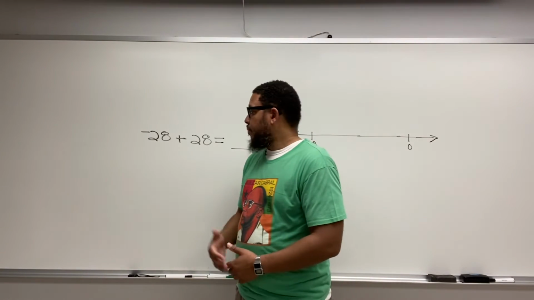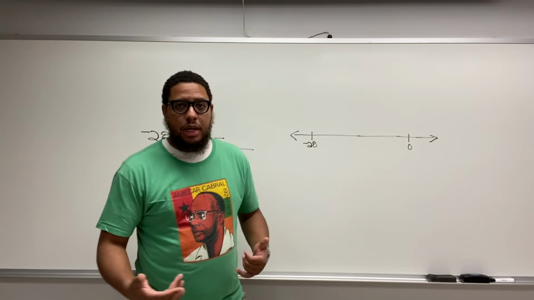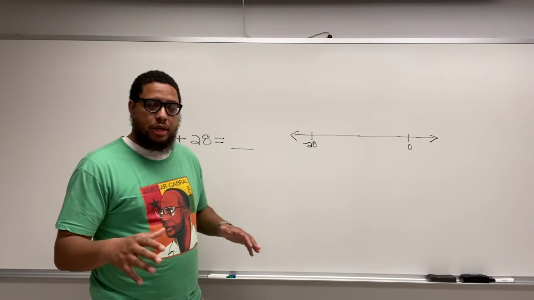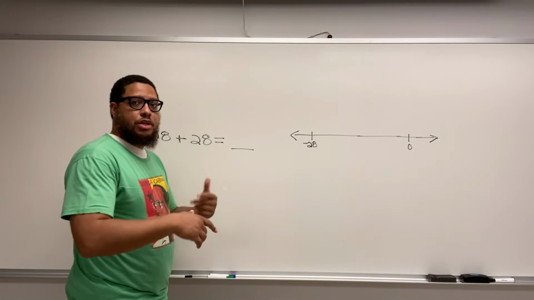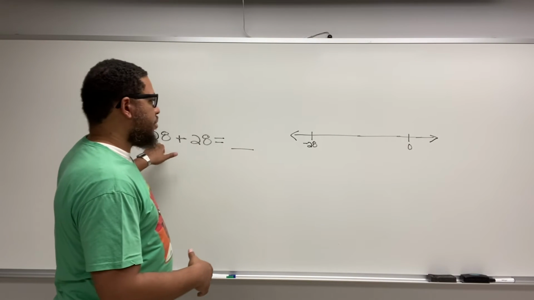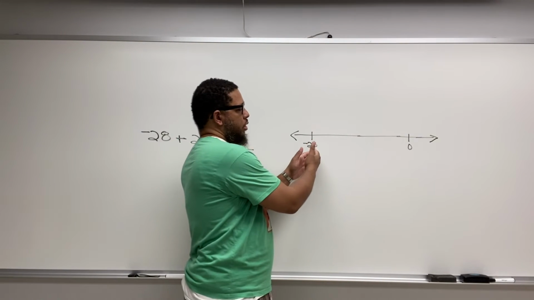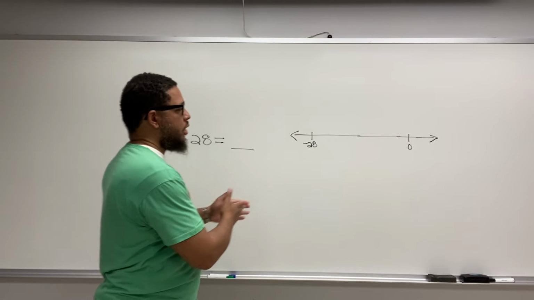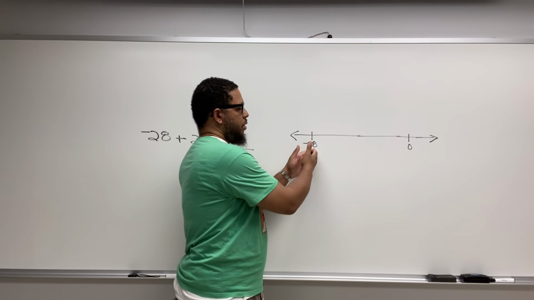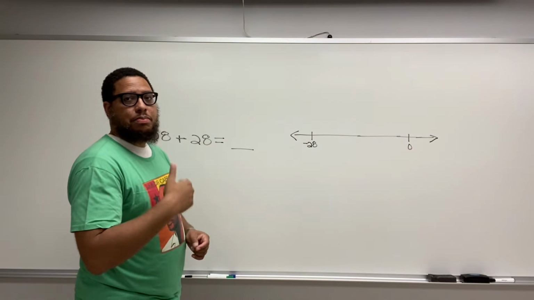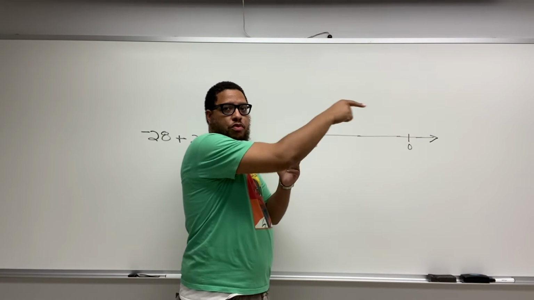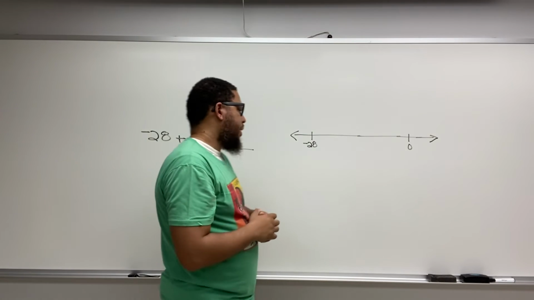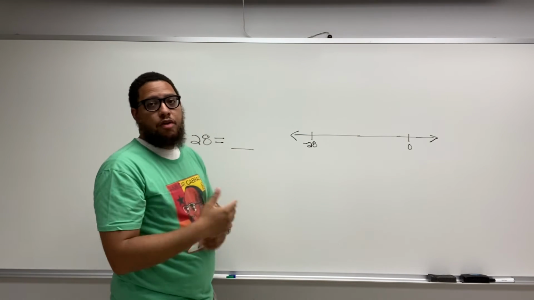That's how it works. Now, if you want to think about it in terms of a number line, what it would look like graphically. Remember, we talked about in some other videos how the first number is your starting point on the number line. So the first number is negative 28. So we would start at negative 28 on the number line. And then because there's a plus sign, that means that the direction we're moving in is to the right. Then the second number tells us how far we're moving.